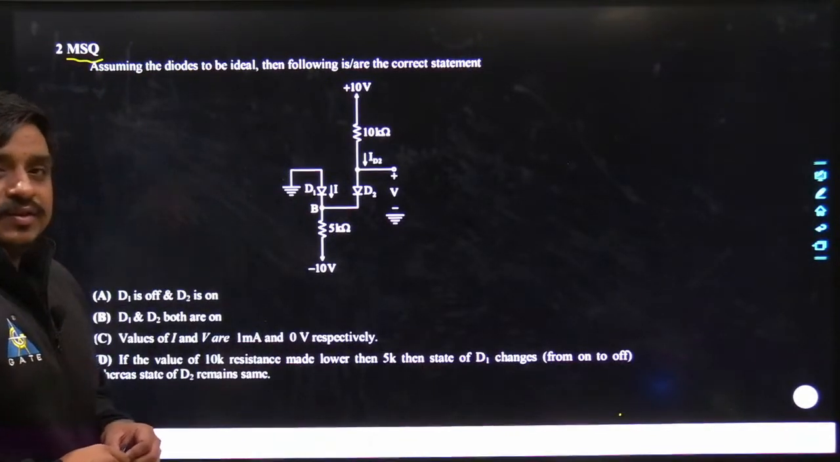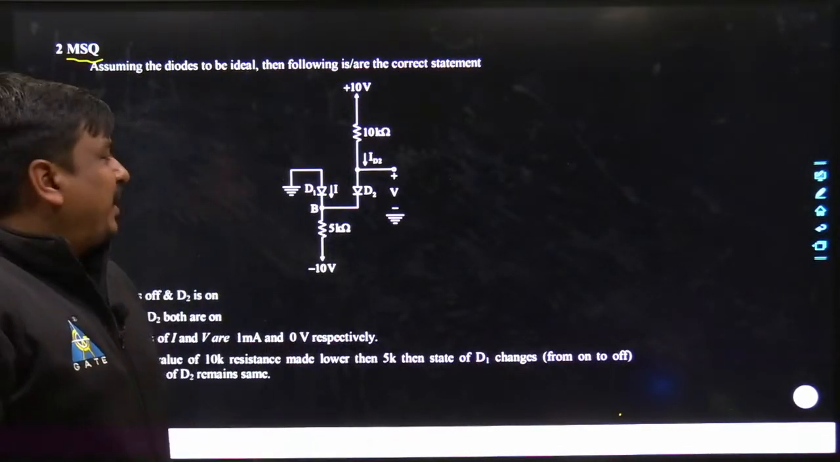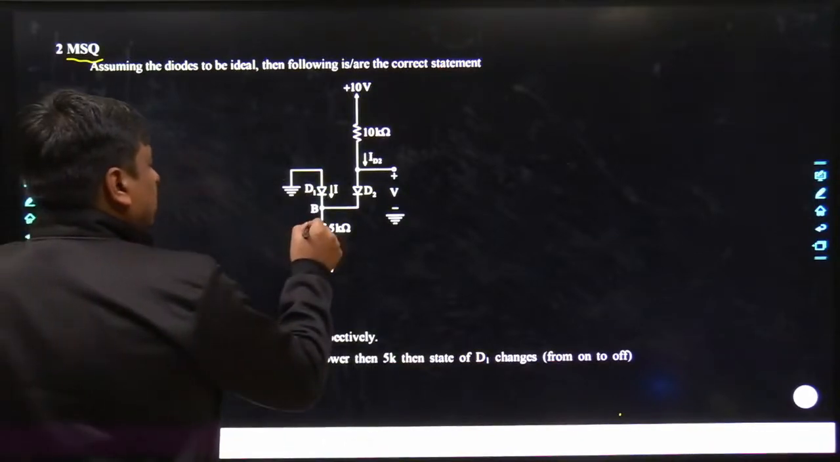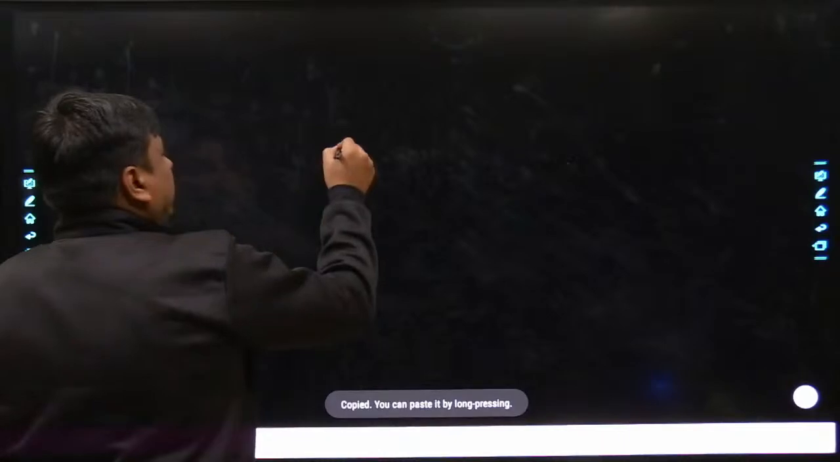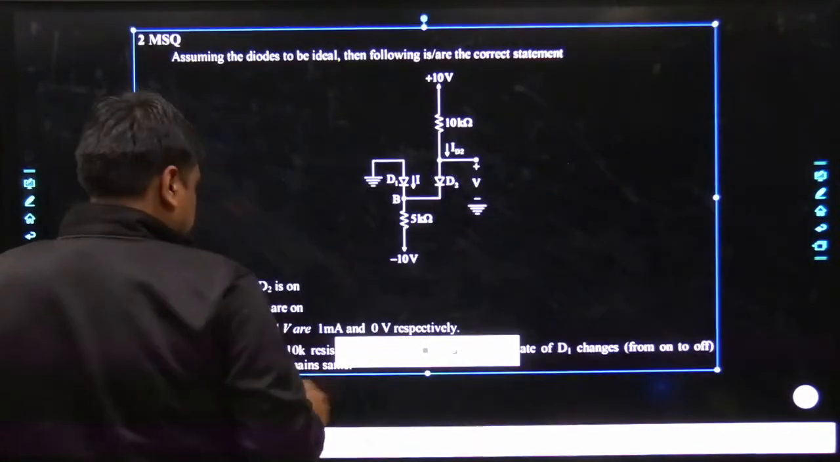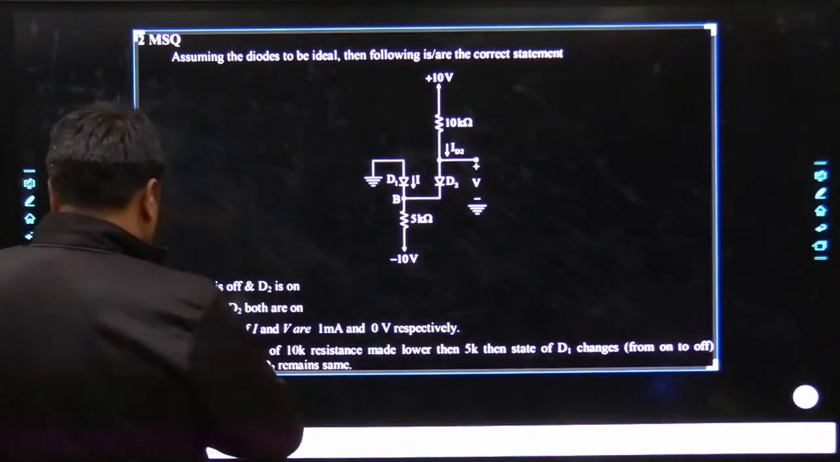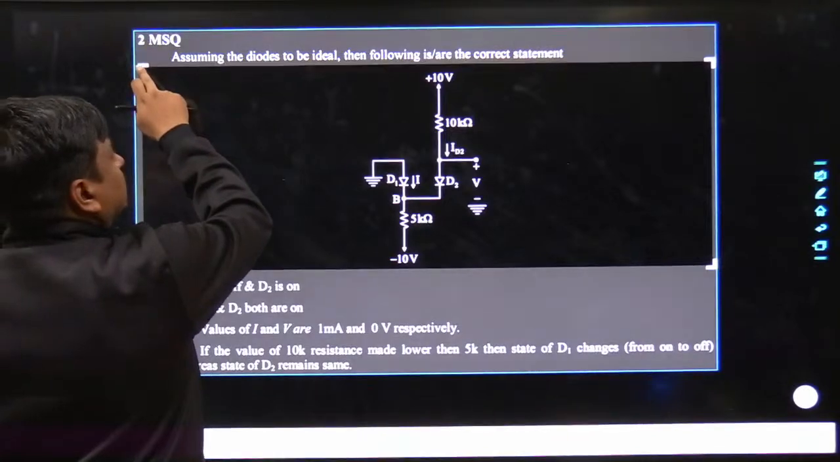See, my dear friends, try to understand how to smash this sort of problem. For better visualization, let me copy this problem and bring it to the next working board. I would just be focusing over this circuit.